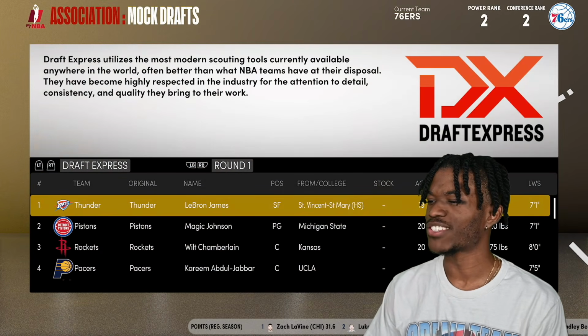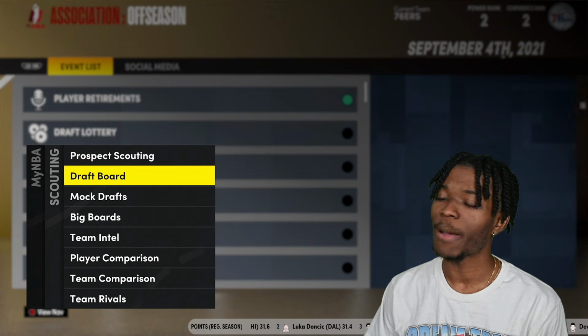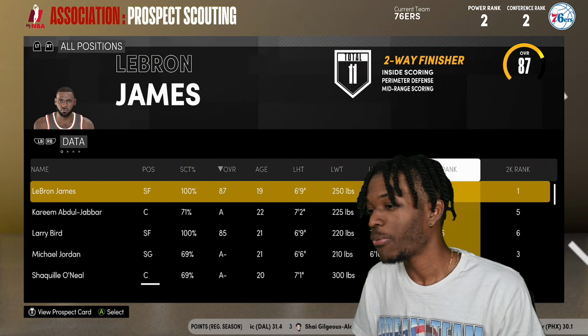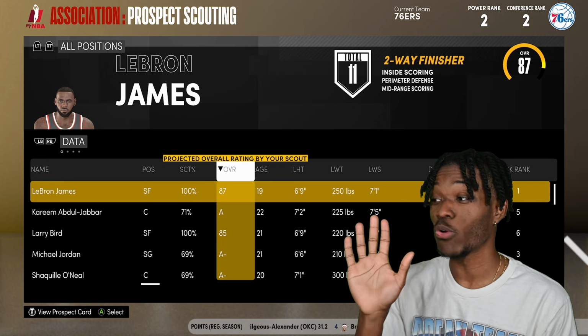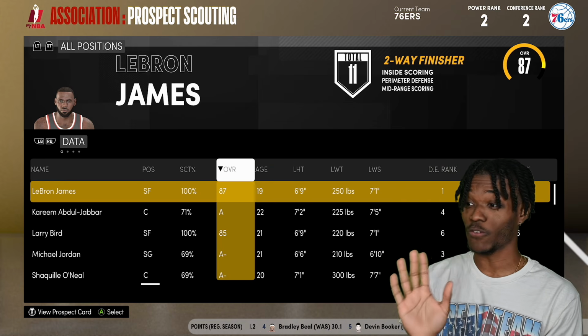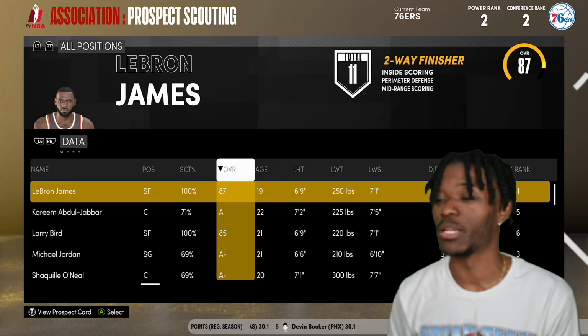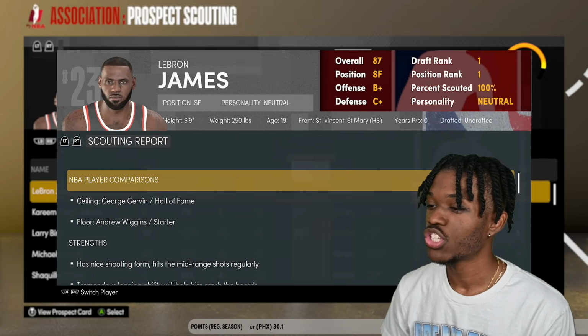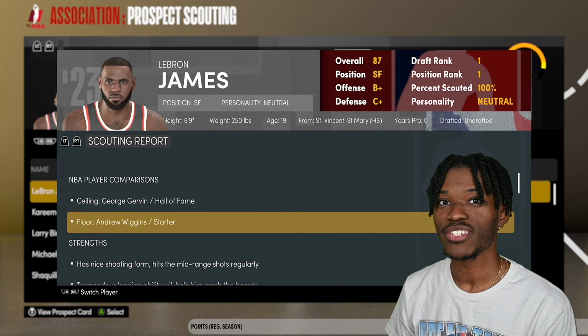My mock draft says LeBron is still going number 1. I did not want to look at the mock, but you never really know. Here we go. LeBron comes in as, again, I downloaded these players. I didn't edit them at all. So if they say LeBron is an 87, that's 2K that made LeBron, 19 years old, an 87. All right, so they're comparing him to George Gervin or Andrew Wiggins.